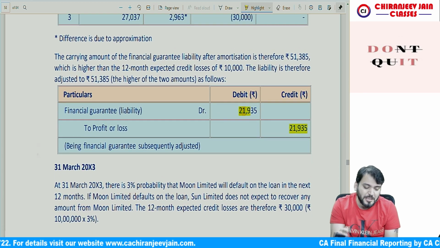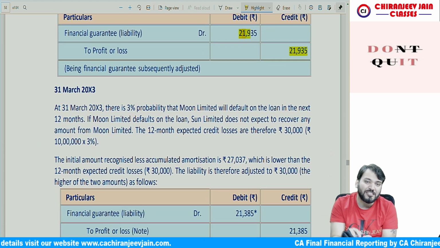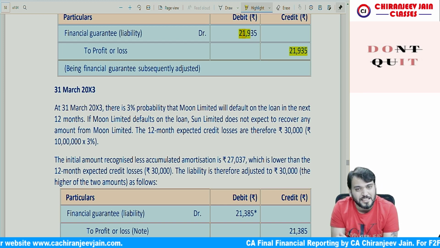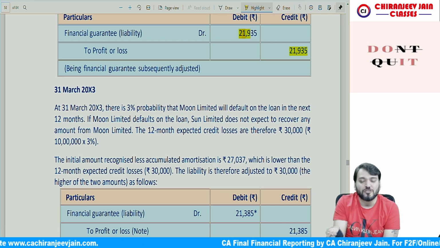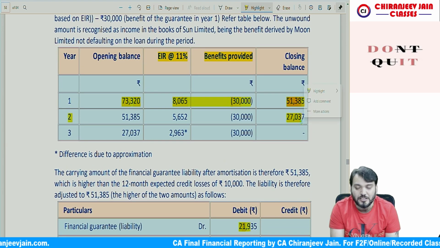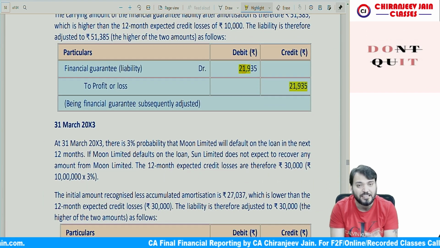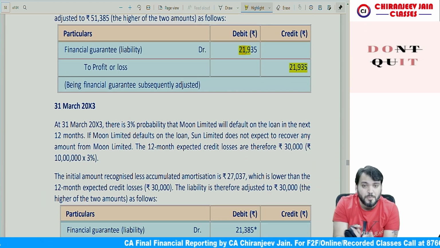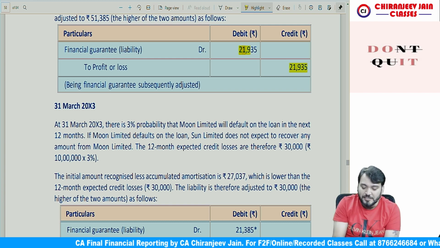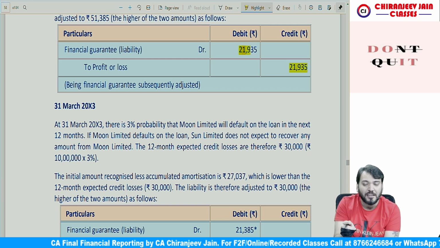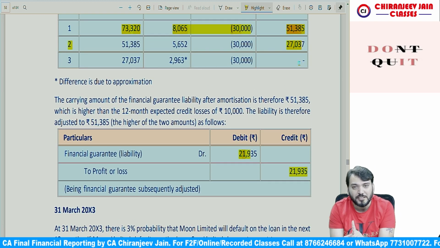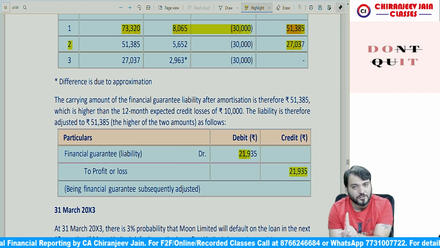Yes, sir. Similarly, on 31st March 2003, once again we will do the measurement. Once again it will be measured at the higher of expected loss allowance and amortized cost at year end 2. So what is the amortized cost at year end 2? That is 27,037. What is the expected credit loss? Now the probability of default is 3%. 3% of 10 lakh means 30,000. So it will be measured at the higher of 30,000 or 27,037, which means it will be measured at 30,000.